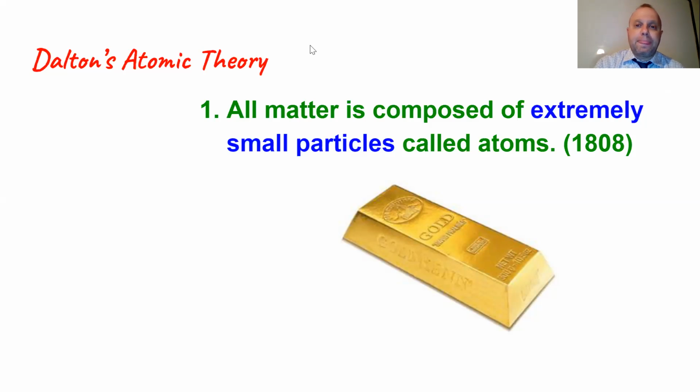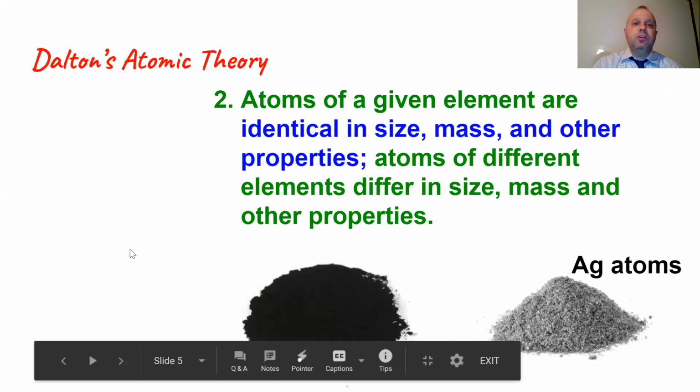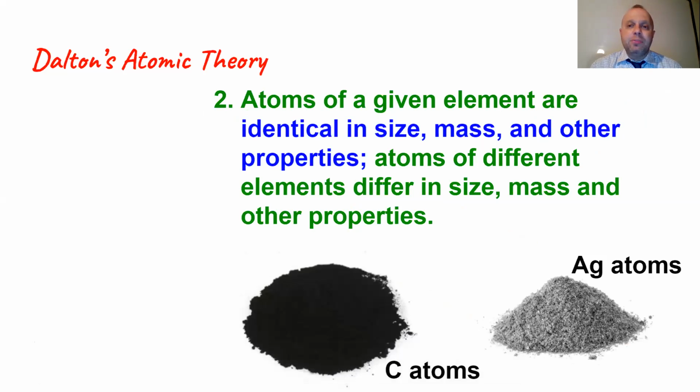Our next idea from Dalton is the fact that atoms of a given element are identical to each other in size, mass, and other properties. And atoms of different elements are different from each other in size, mass, and other properties. If we were in the classroom, I would have a watch glass, like a little glass dish, with each of these powders that I could pass around to you.